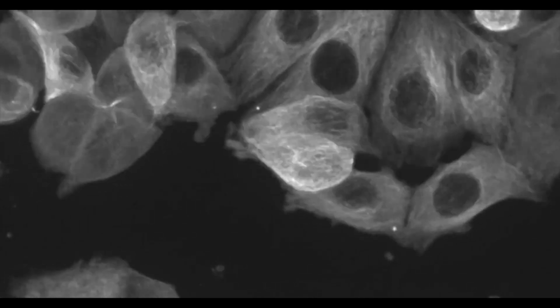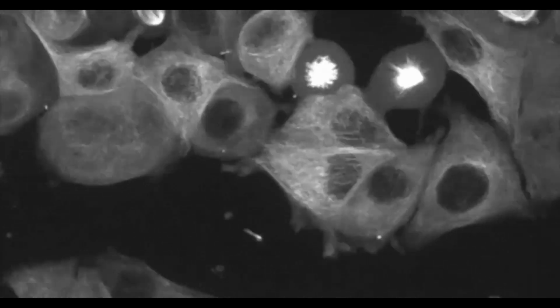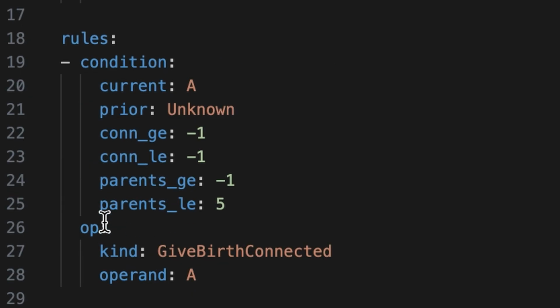So how exactly do those rules, or genes, work? The genome describes how nodes will behave. Every rule in it is structured identically. There's a condition when the rule is triggered, and an action what to do. These rules operate step by step, and they are what cause the graph to grow or stop. Now let's look at how this works in practice.